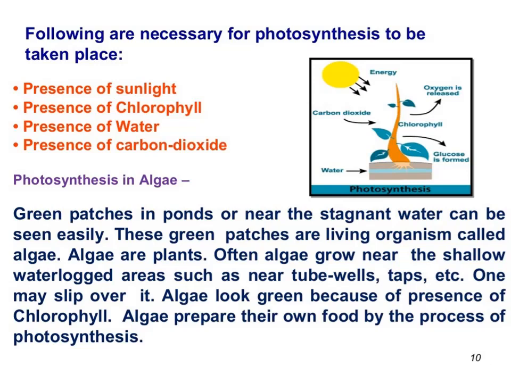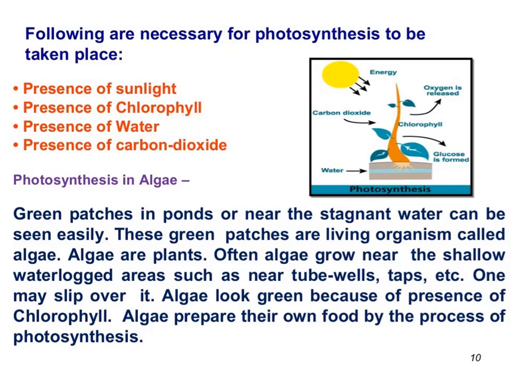Often algae grow near shallow waterlogged areas such as near tube wells, taps, etc. Algae always grow in waterlogged areas, where the water is stagnant.